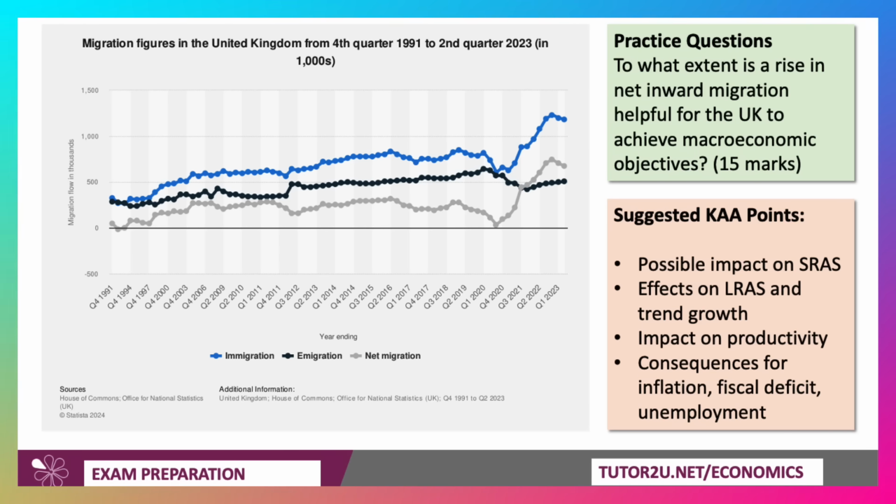So lots of things you could talk about. Possible impact on short-term supply, possible impact on the trend rate of growth. Does a rise in migration increase the potential output of the economy? What are the potential consequences for productivity? But also lots of students would choose other macro objectives. You only need to choose 2 for your KAA points. So I've talked about growth. Other students might talk about inflation, possible demand pull inflation. What does migration do for the government's own fiscal position? Does it increase or decrease the deficit? And what might migration do for the rate of unemployment, as well as the employment rate in the economy?